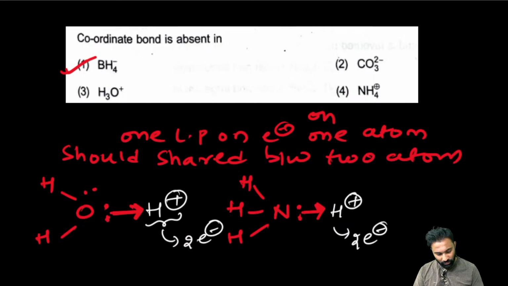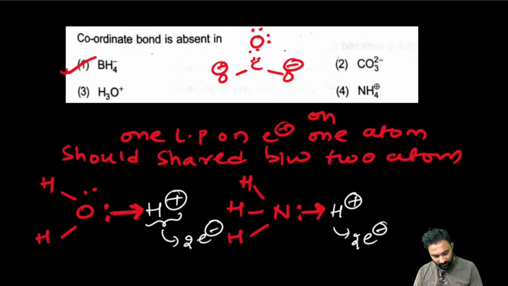Now in the CO3 minus 2, this pi bond represents it. Now you can see how the coordinate covalent bond in the CO3 minus 2 is happening. Here this oxygen has 6 valence electrons, right? To complete its octet it requires 2 electrons.